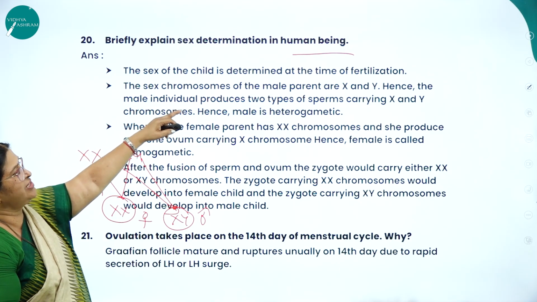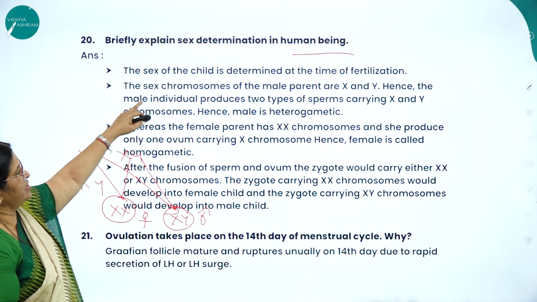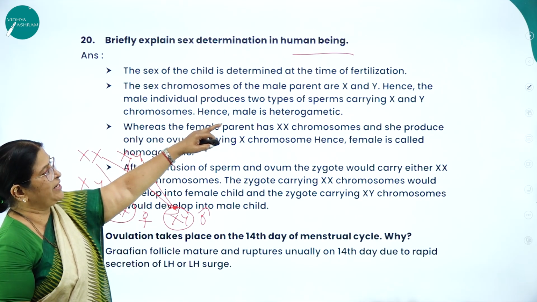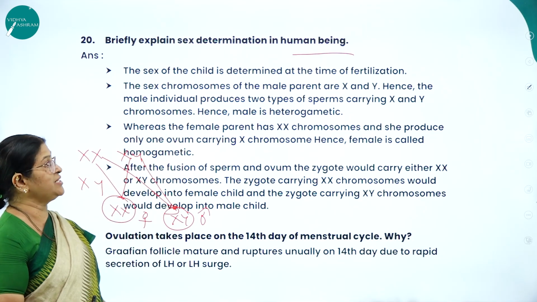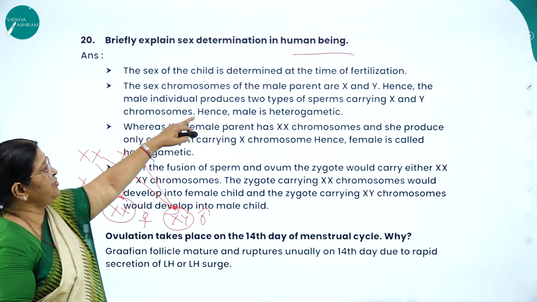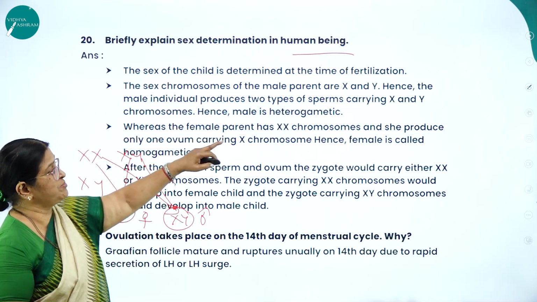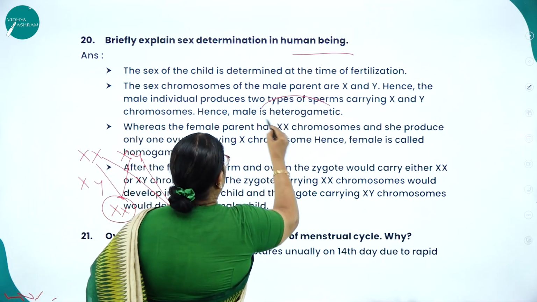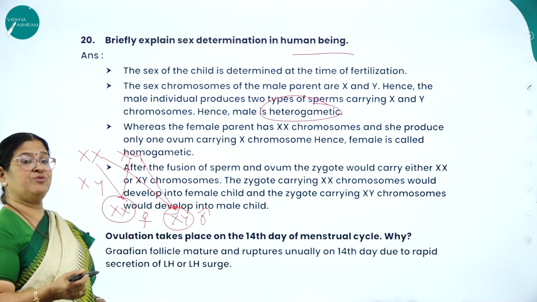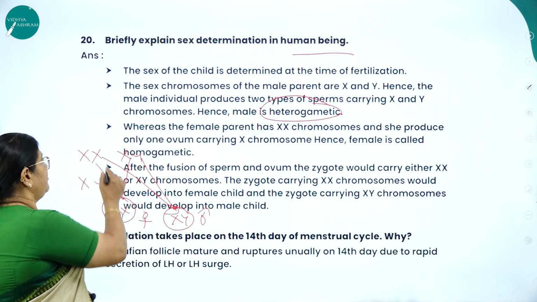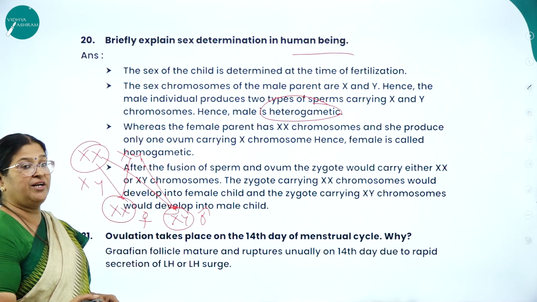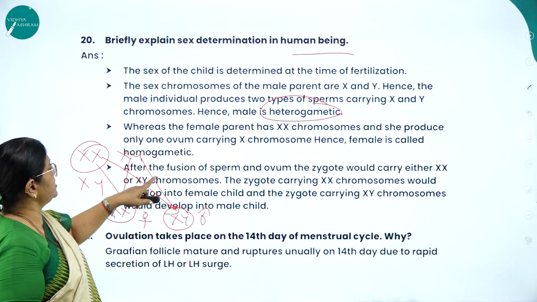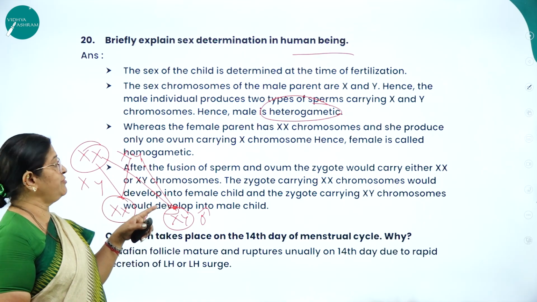The sex of the child is determined at the time of fertilization. The sex chromosomes of the male parent are X and Y. 2 chromosomes are there. So hence the male individual produces what? 2 types of sperms carrying 1X and 1Y. So we use the word called heterogametic. Because it is XY, we use the word called heterogametic. And in female, it is XX. So we call it as what? Homogametic. Same. Homo means same, hetero means different.